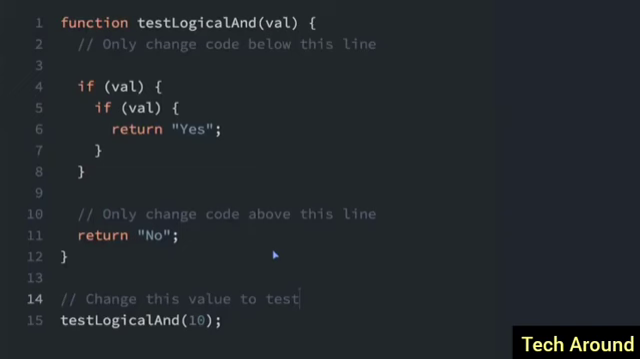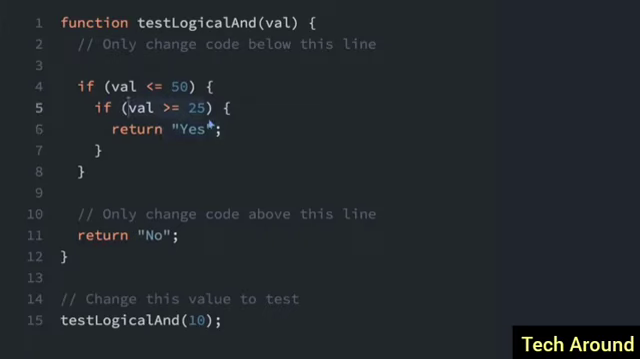Sometimes you want to check if two things are true at the same time. For instance, you may want to check if this value is less than or equal to 50, and you also want to check if the value is more than or equal to 25. So here we have a nested if statement. It's going to check if it's less than or equal to 50, and if it's more than or equal to 25, then it's going to return yes. But there's an easier way to do this.